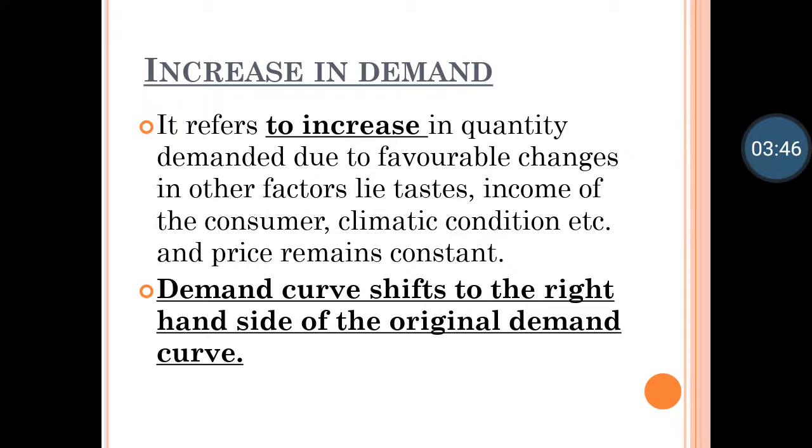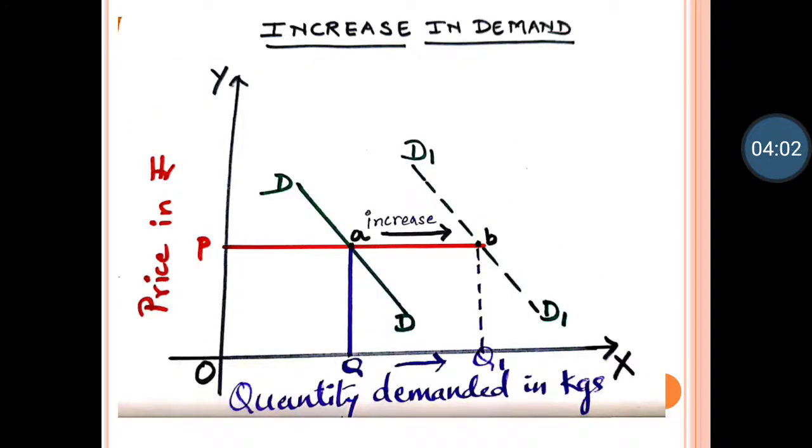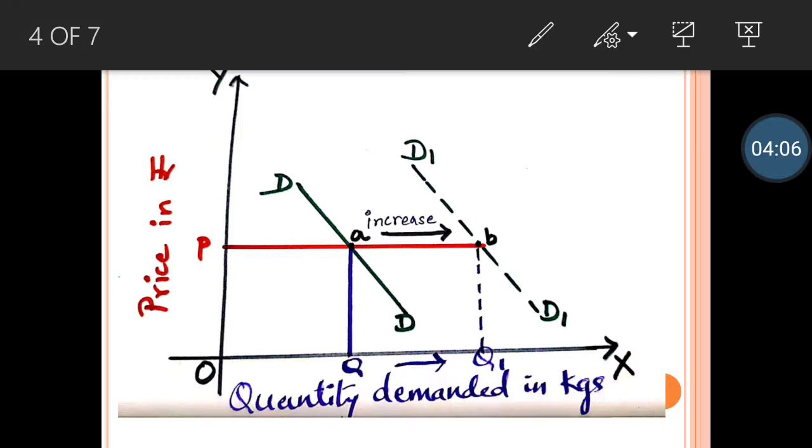Second point, demand curve shifts to the right hand side of the original demand curve. Here in increase in demand, demand curve shifts to the right hand side. Let us see the diagram and understand it in detail. Increase in demand, we have y-axis and x-axis.